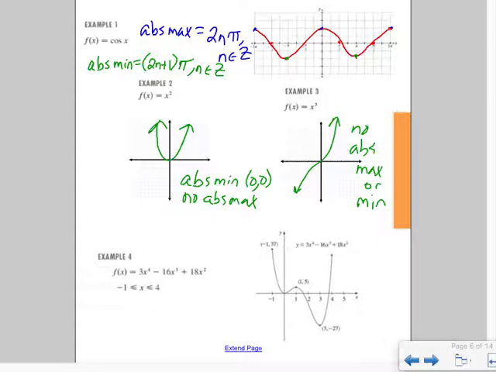Okay? If we take a look at this point here, it is the absolute maximum. It is at the point -1, 7. Here's a relative max, a relative min, a relative, no, that's an absolute. Okay, let's mark them. This is a relative minimum at 0, 0.